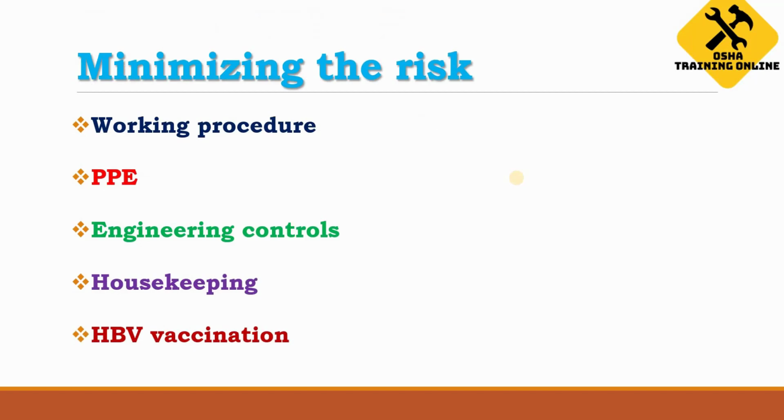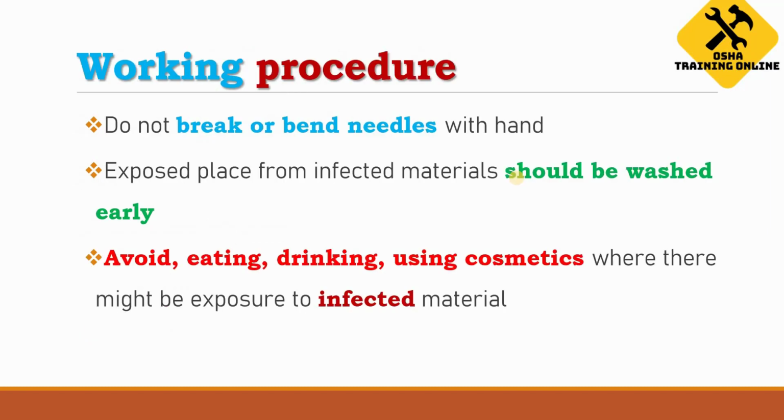Now we have to minimize or reduce the risk of bloodborne pathogens. We have basically five methods to avoid or minimize the risk. The first one is working procedures. We have to adopt certain working procedures to minimize the risk. The second one is using personal protective equipment. The third, and the most important amongst all of them, is engineering controls, and it is the most effective one. The fourth one is housekeeping, and lastly, the employer or the company has to provide HBV vaccination, or hepatitis B vaccination. So let's discuss each of them.